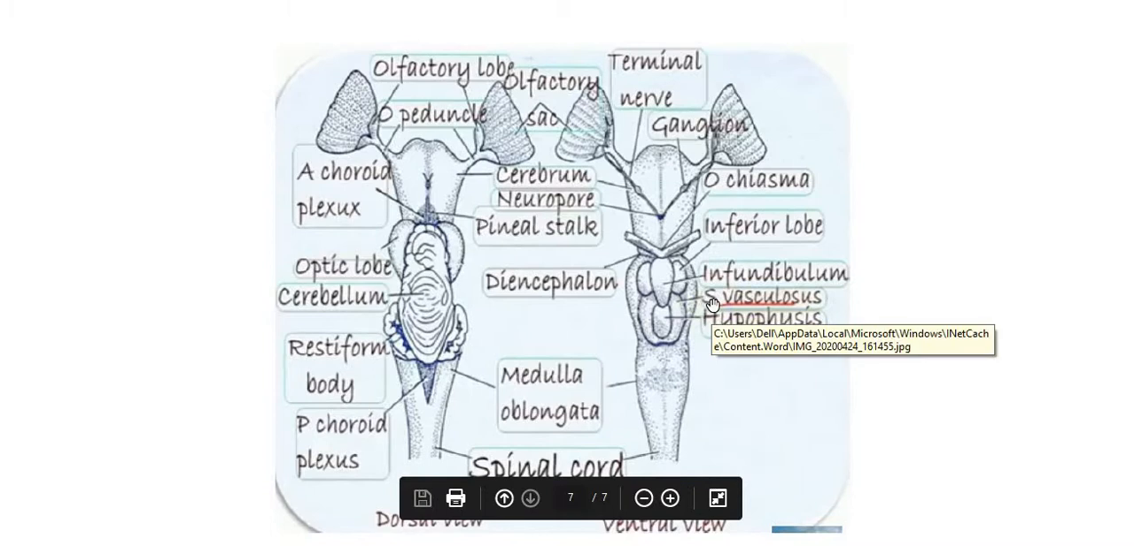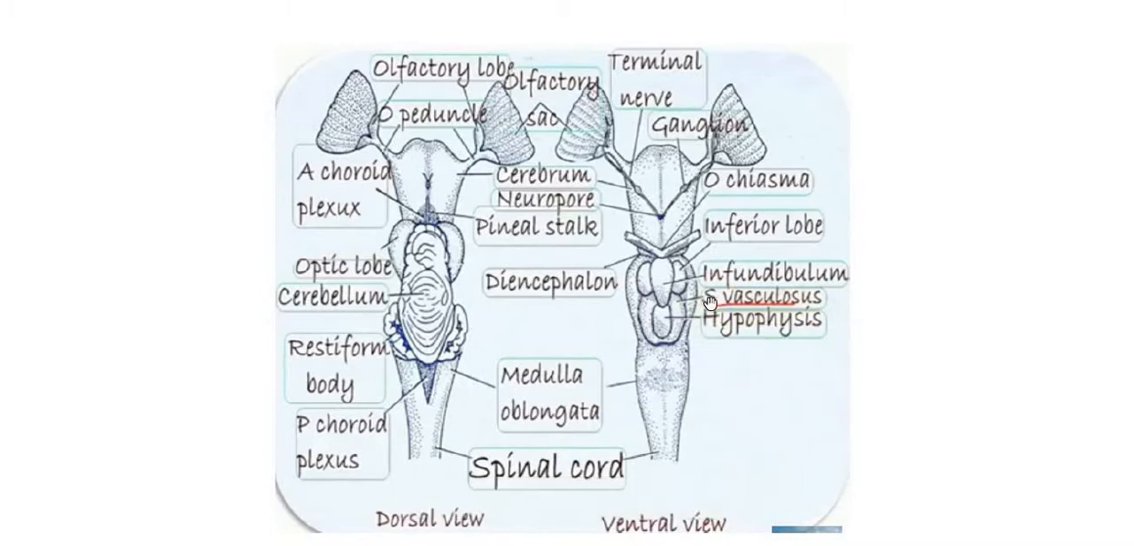In the ventral view of the brain, we can see the saccus vasculosus. This is a vascular sense organ, and it is attached to the hypophysis. Hypophysis is also called the pituitary gland, which in turn is connected to the cerebellum. This ventral portion corresponds to the cerebellum, which connects the saccus vasculosus and the hypophysis. Hypophysis is also called the pituitary gland.